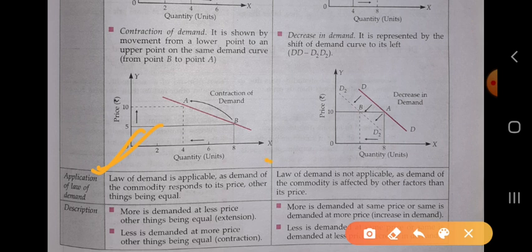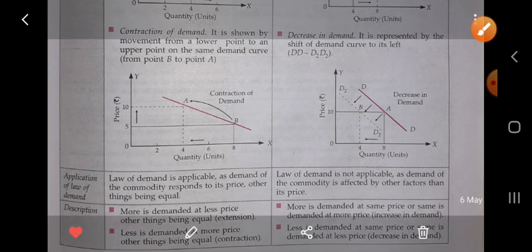But in the case of change in demand, the law of demand is not applicable, because here we are studying the impact on the quantity demanded when other factors change, not the price. Price is not taken here; other factors of demand are changing. So in the case of change in demand, the law of demand is not applicable.